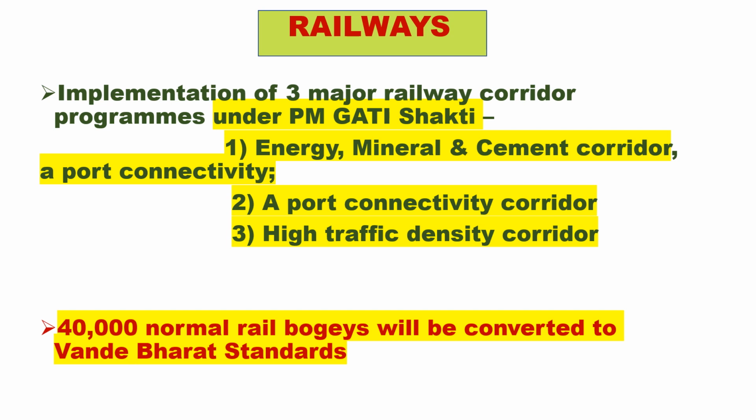Next is railways. What has been done for the railway sector? The implementation of 3 major railway corridor programs under PM Gati Shakti: first is the energy, mineral and cement corridor, then a port connectivity corridor and a high traffic density corridor. Then 40,000 normal rail bogies will be converted to Vande Bharat standards, with modern facilities.